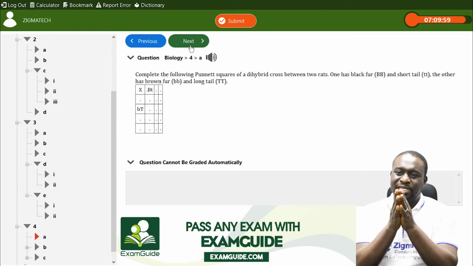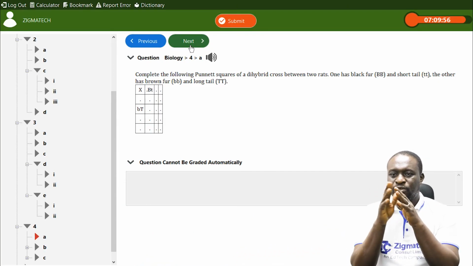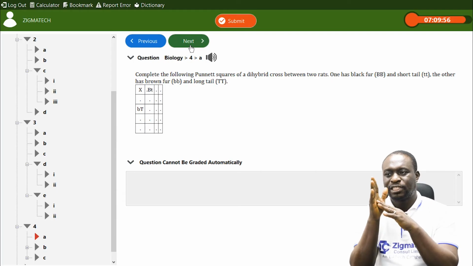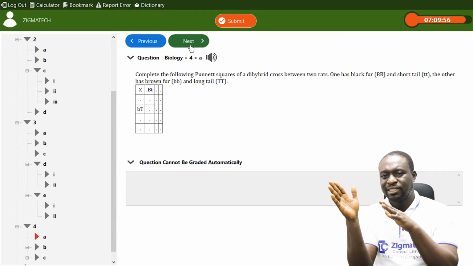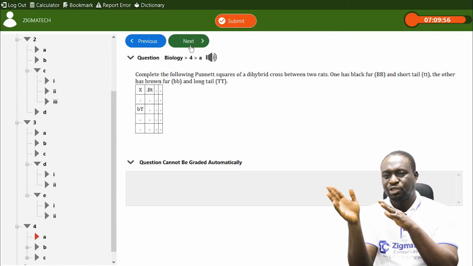Now, if we have this as our Punnett square, I wish I could write something to demonstrate this more. For the big B and small t towards your right, you are still going to have big B, small t, big B, small t.